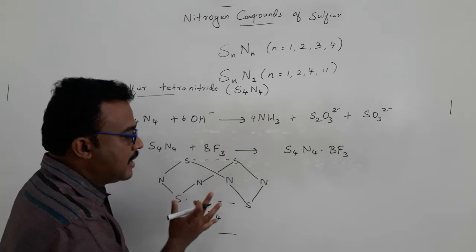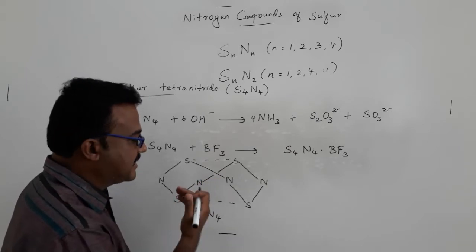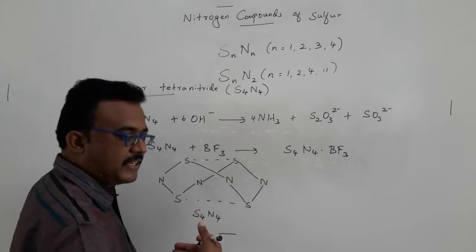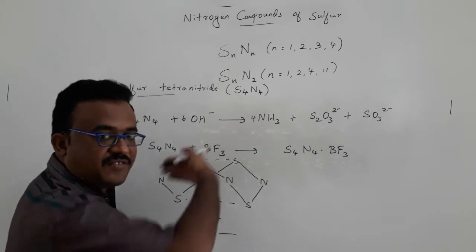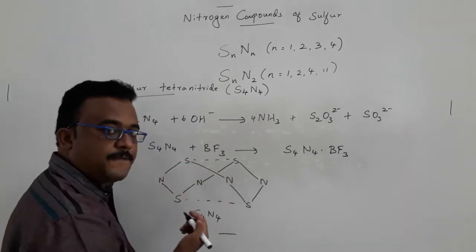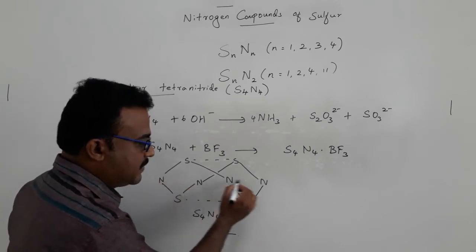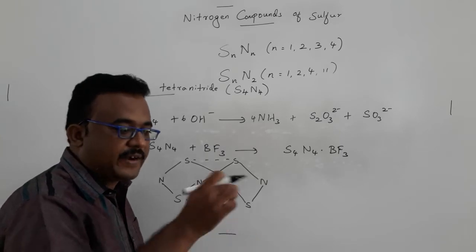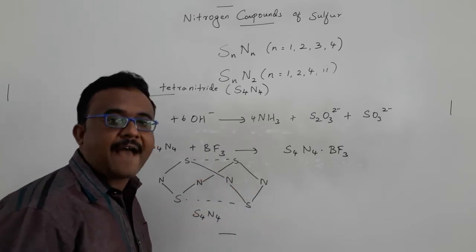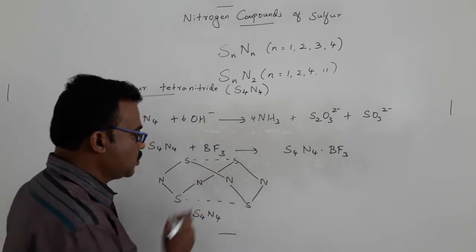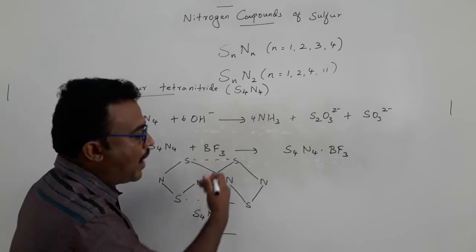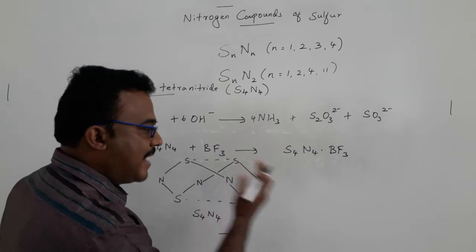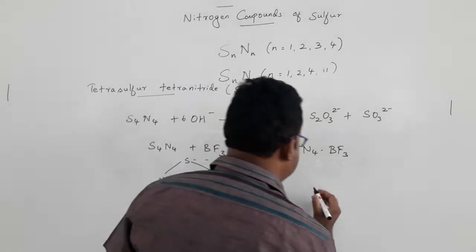You have to imagine that 2 nitrogen atoms will be at the front of the cage and another 2 nitrogen atoms at the back of the cage. In that way, if you connect these 4 nitrogen atoms, they form a square, with each vertex of the square having a nitrogen atom. So that is the relationship between these 2 sets of atoms. If you react this one with Lewis acid, what will happen? The structure will now be completely changed.